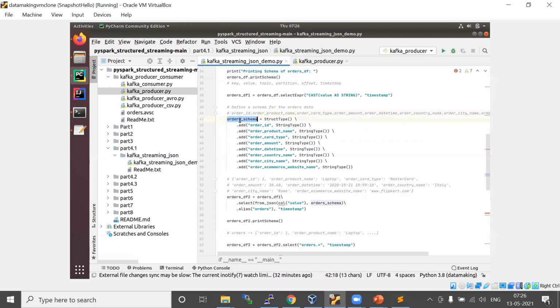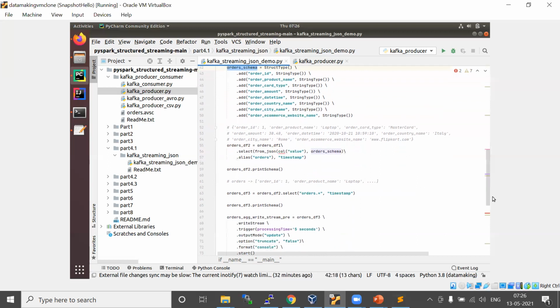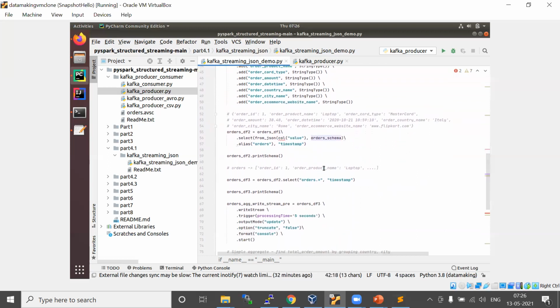Once you prepare the schema, we just pass it to this function, and it will create a struct type column. Since we use from_json, it is going to parse the JSON and convert that string column into a struct column.